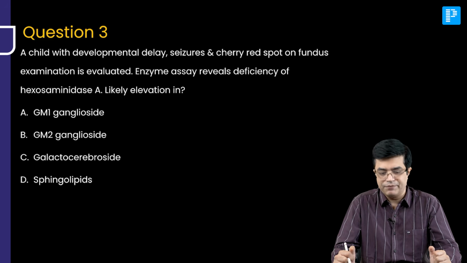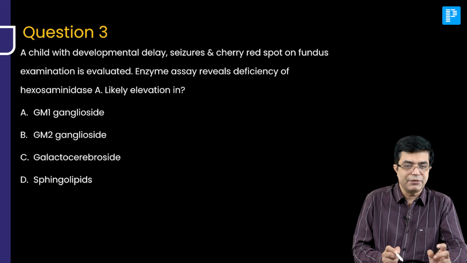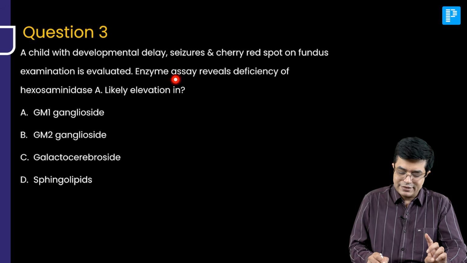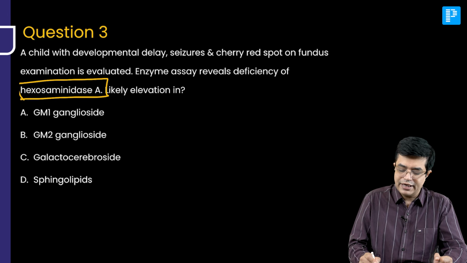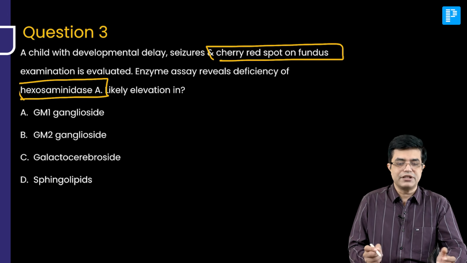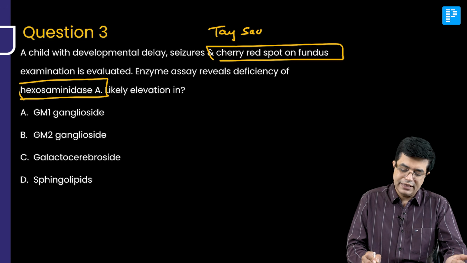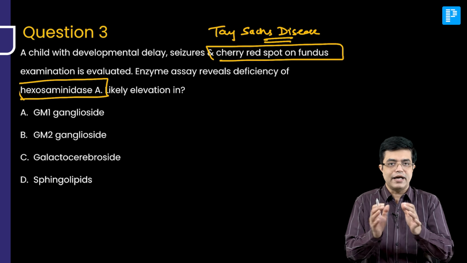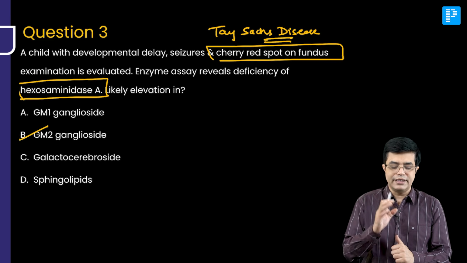So question number 3. A child with developmental delay, seizures and cherry red spot on fundus examination is evaluated. And enzyme assay reveals deficiency of hexosaminidase A. Now we have 2 types of information, deficiency of hexosaminidase A and cherry red spot on the fundus. What is the likely diagnosis? If you have both the things along with CNS involvement, we are dealing with Tay-Sachs disease. And Tay-Sachs disease is a type of GM2 gangliosidosis. So there is accumulation of which metabolite in the body? It is GM2 ganglioside. That is the answer.